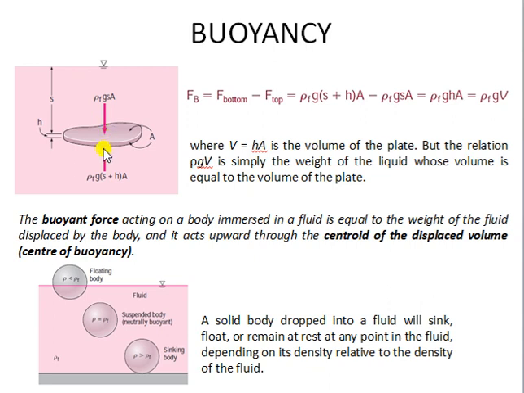And if you see at the bottom surface, again there is a force exerted. Since I'm considering this body to be in equilibrium, there will be an upward force acting over here, which is rho f g (s plus h) into A. Now if you check the difference between these two forces, you will get a quantity that is rho f g h A. Now h into A, thickness into surface area, can be considered as the volume of the solid. So rho f g into V, where V is the volume of the plate or solid we are considering.